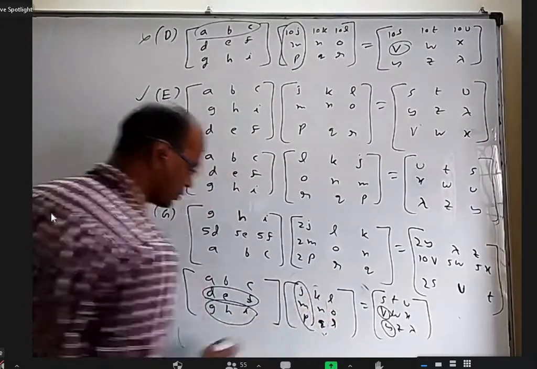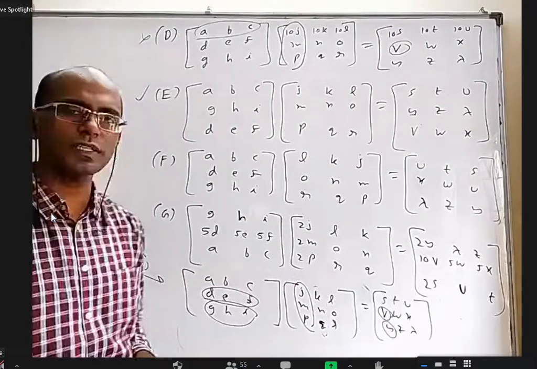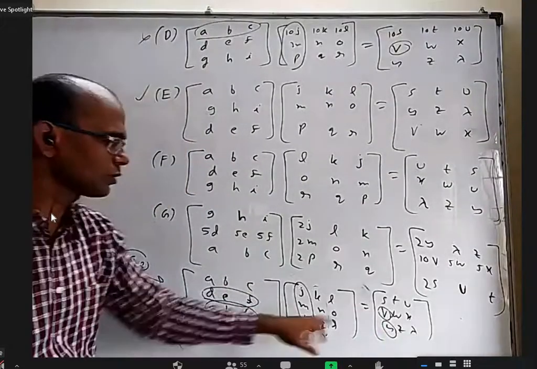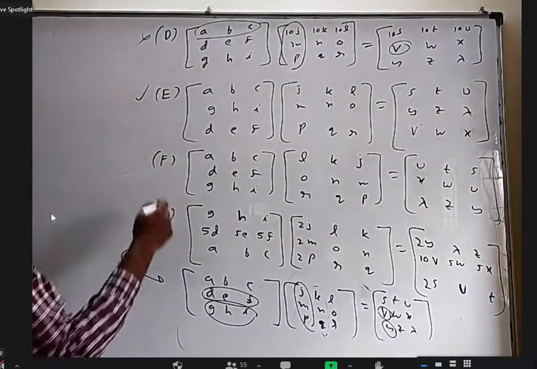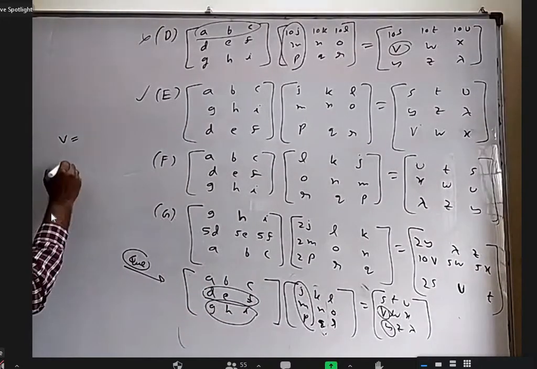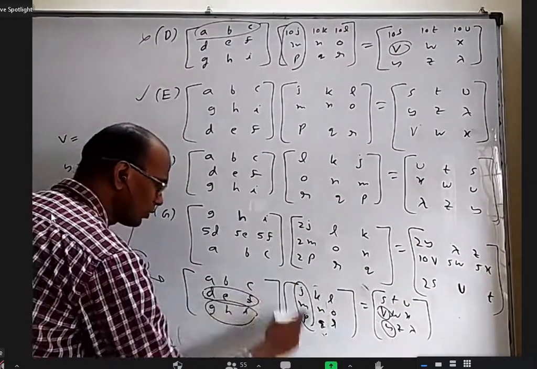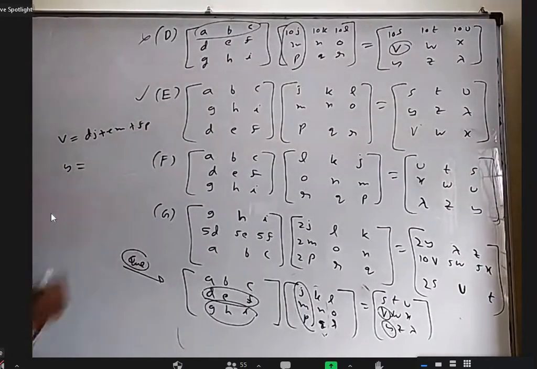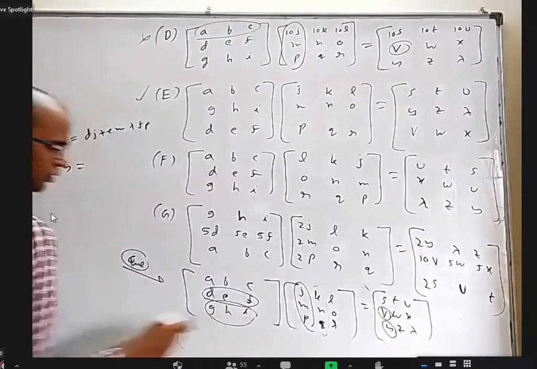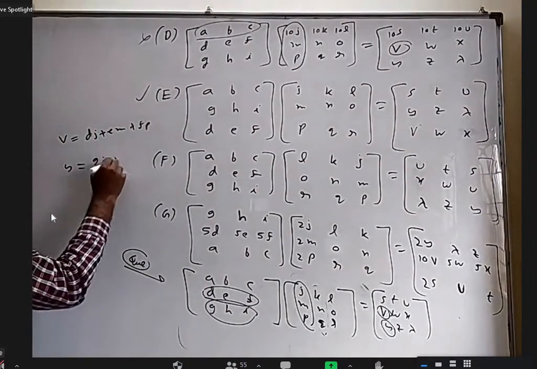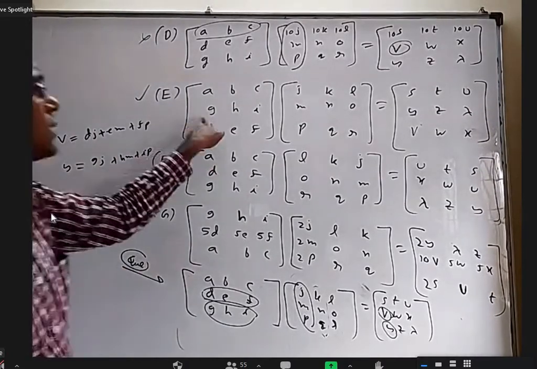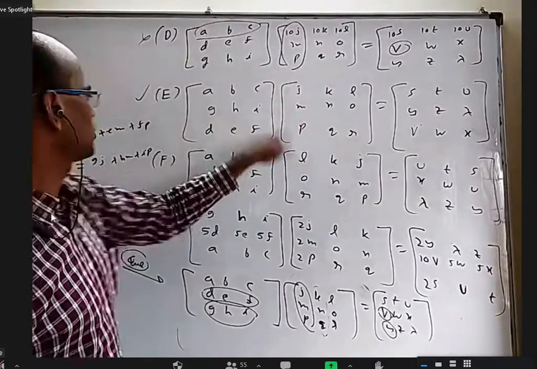Let us take this. This into this is here, this into this is here. Now when I change this one here, this into this should come here. This into this should come down. If you want, you can see from here what is V and what is Y. V is second row into first column: DJ plus EM plus FP. And Y is third row into first column, which is GJ plus HM plus IP. Right. Okay.